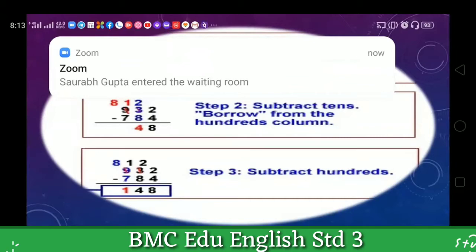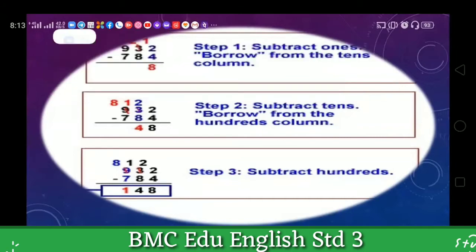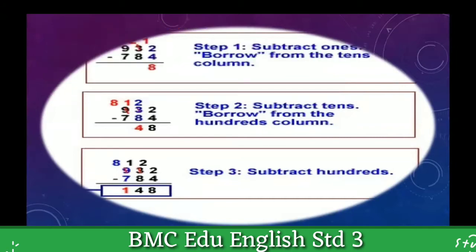Second step is subtract tens. We completed the unit. We proceed towards the step to subtract tens. And here also we cannot subtract 8 from 2. You can see here we already took 1 from the tens place, and after that 2 remains, and we cannot subtract 8 from 2.